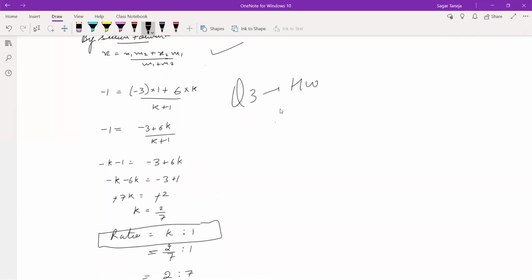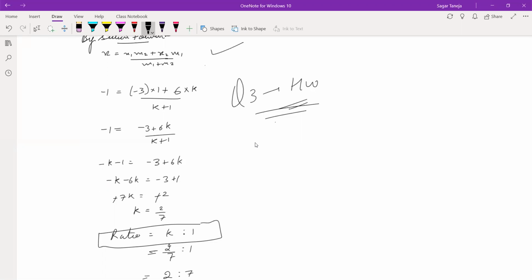Question 3 is your homework. Rest, let us see, we will be able to complete the chapter tomorrow. If we are able to complete it by tomorrow, then 6 questions are left. Maybe not. So if the chapter is not completed tomorrow, then the day after tomorrow it will get completed in 15 minutes. And after that, I will tell you the planning for the week, how we are going to revise.